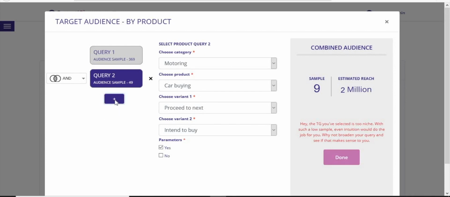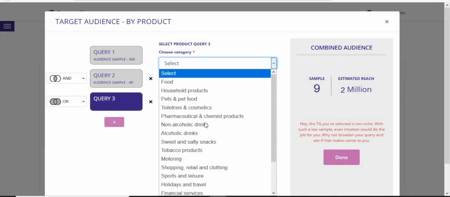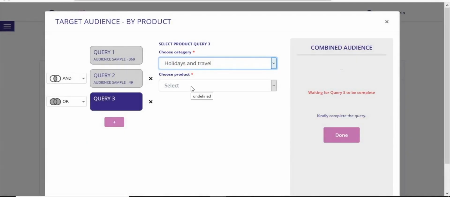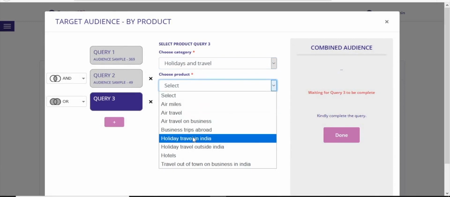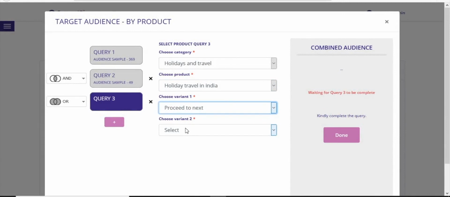For query 3, since an SUV is also about long-distance drives, we can go beyond the motoring category. We then select audiences who have gone on holiday within India in the last 12 months. The sample and reach have increased.